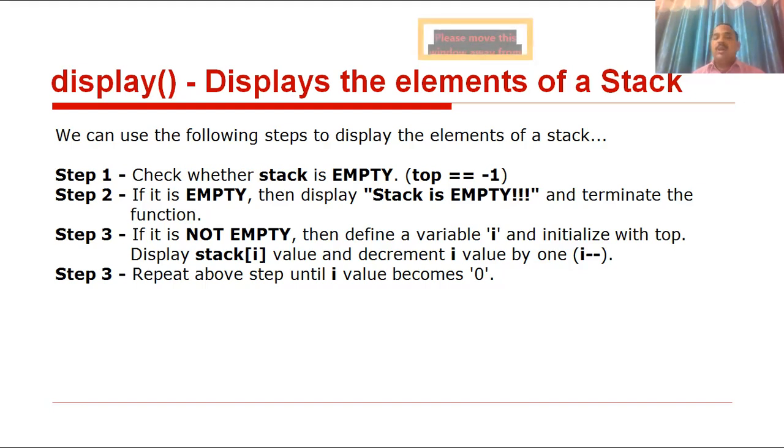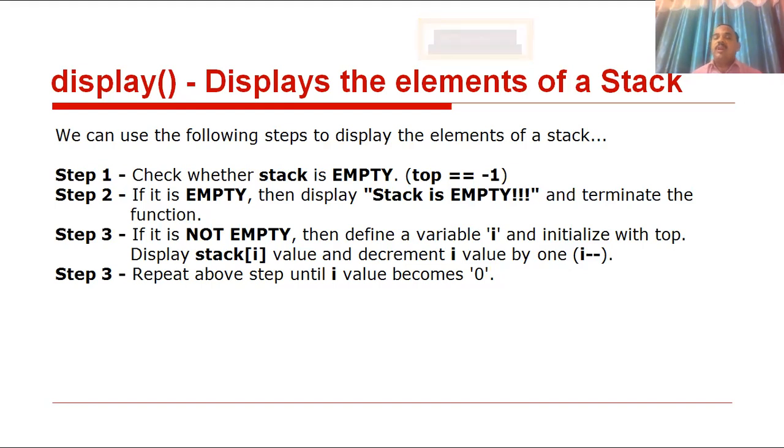Otherwise, if it is not empty, then define a variable i and initialize it with top, display stack[i] and decrement i by 1. Clear? Simply, the top value is assigned to i, then display from top to bottom until i becomes 0.